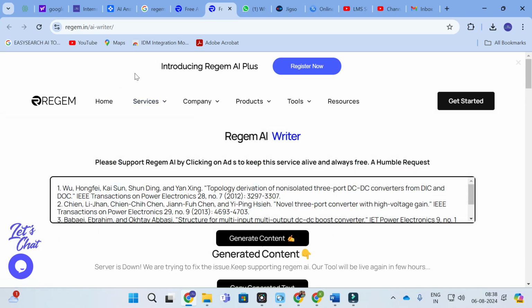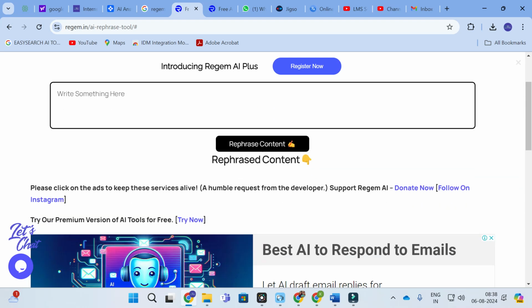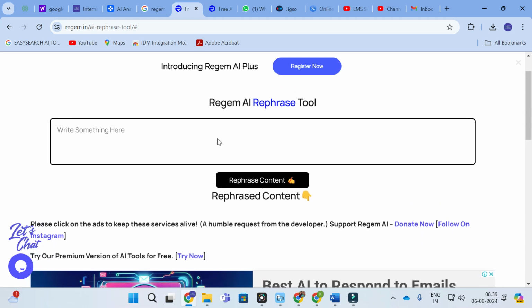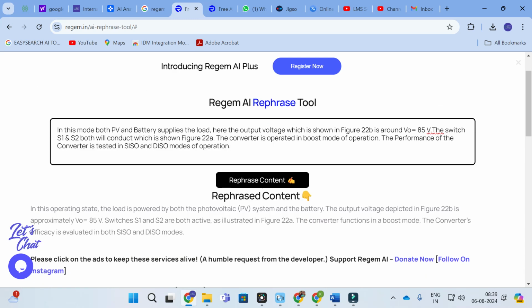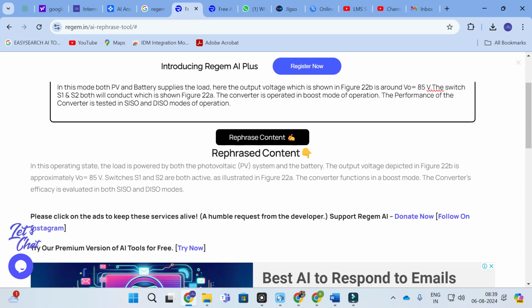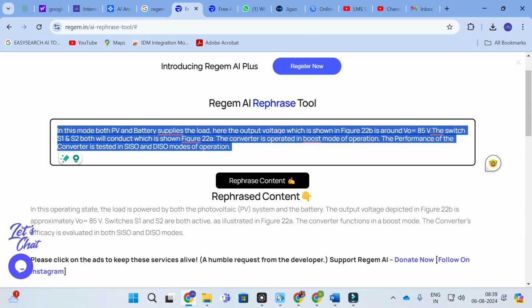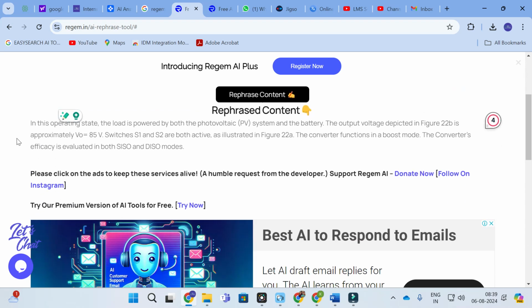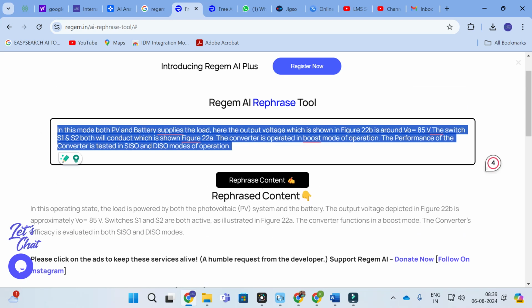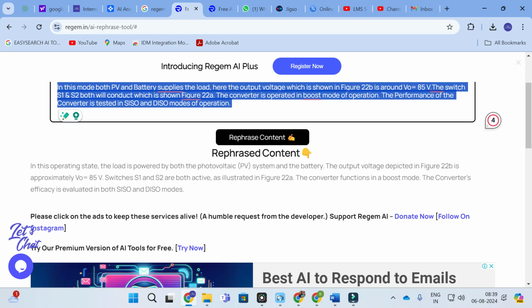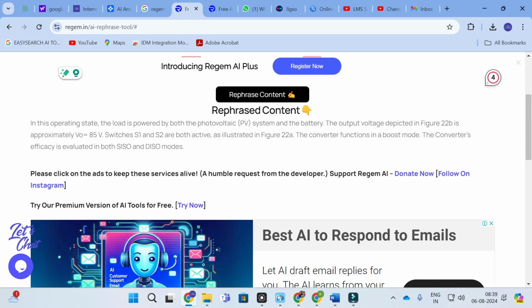Next you will have another option called the rephrase option. You can copy and paste any content here, and automatically the content will be rephrased. Here you can see that our Regem AI is live again now. You can see the rephrased content. Copy the content here, and after clicking rephrase, the rephrased content will appear. For example, 'in this mode both PV and battery supply the load' becomes 'in this operating state the load is powered by both PV and battery.' Like that it will rephrase the content.